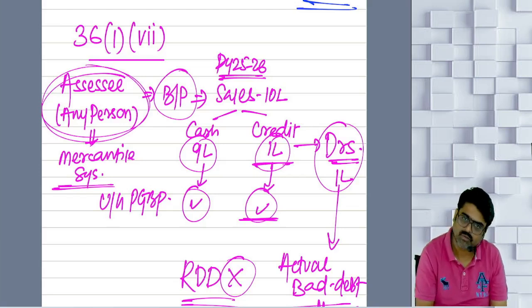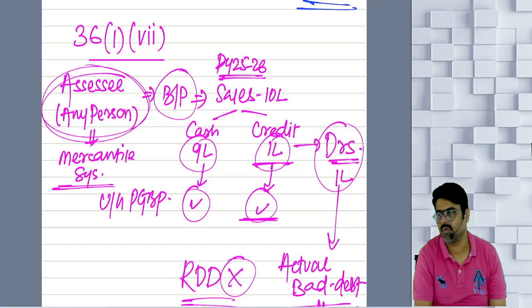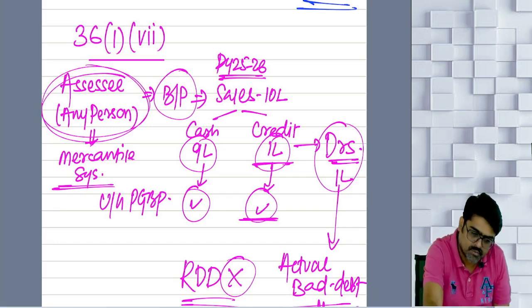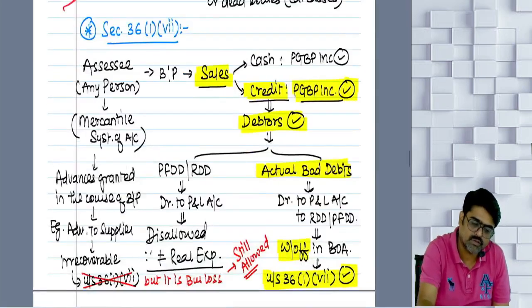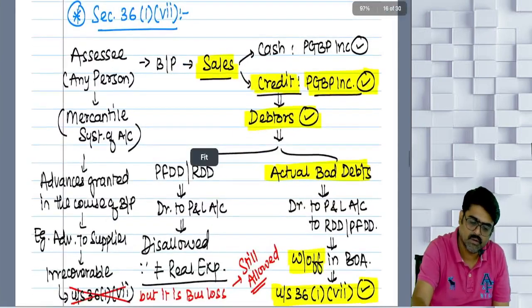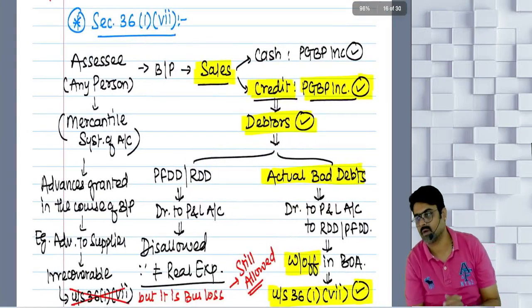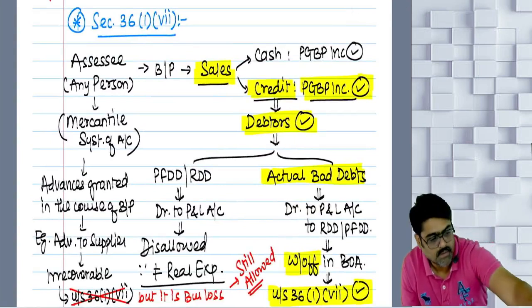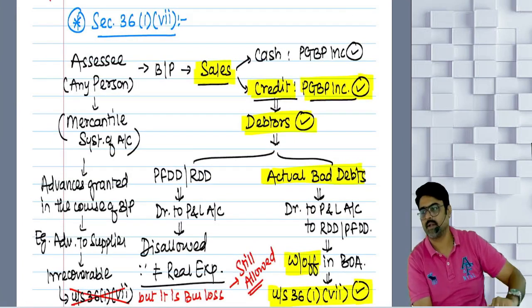Will you remember this? This is the end of bad debt. Let's see what this section says. Please read this part. Tell me, are you understanding anything or not? If not understanding, then you can also tell me.